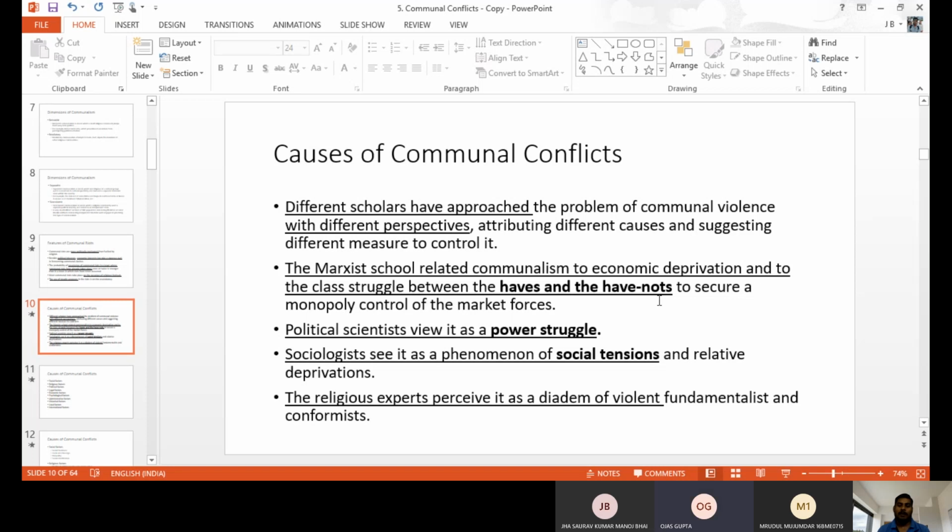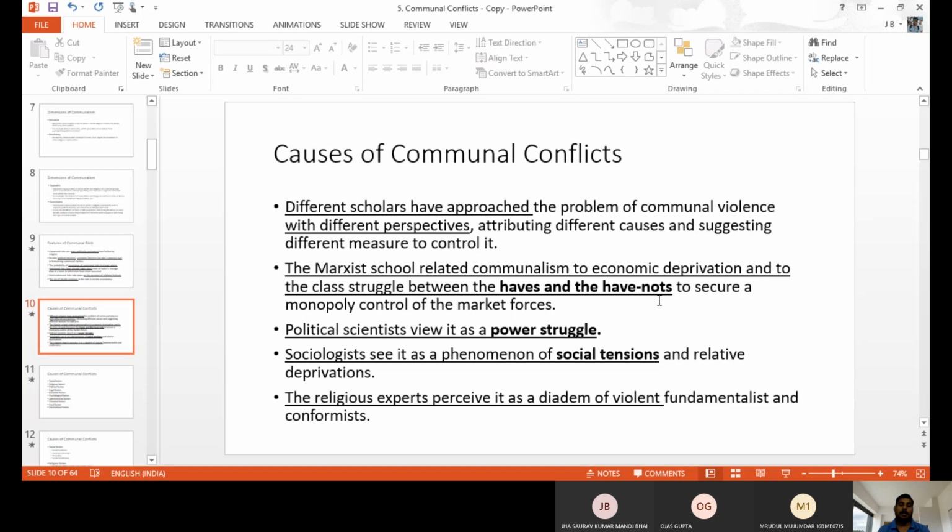When exploitation and discrimination grow and they cannot tolerate them, people protest and come for violence. That is social tension. When social inequality, discrimination and stratification happen regularly, sociologists suggest violence will happen. That is the opinion of sociologists.